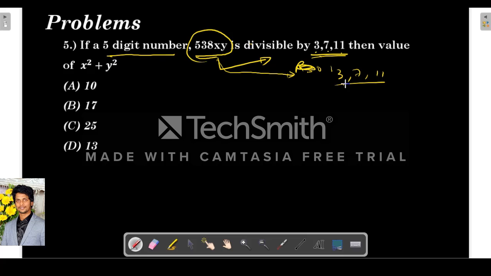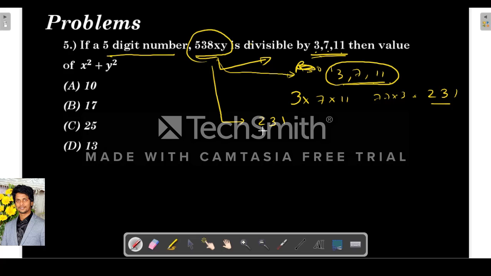So if a number is divisible by 3, 7 and 11, then it should definitely be divisible by 3 into 7 into 11, because everything is a prime number. So all these three are prime numbers here. So what is 7 into 3 into 11? It is 77 into 3, which is 231. So they are basically telling us this number is divisible by 231.